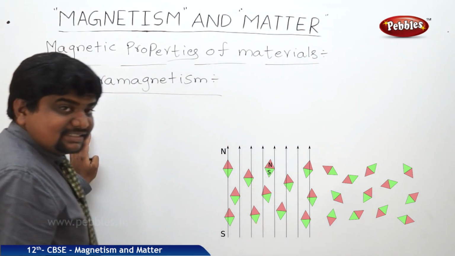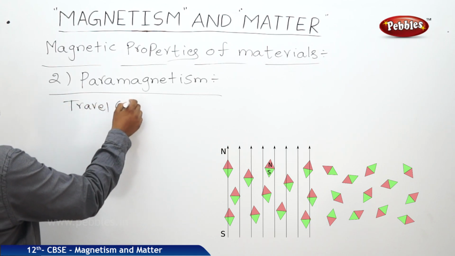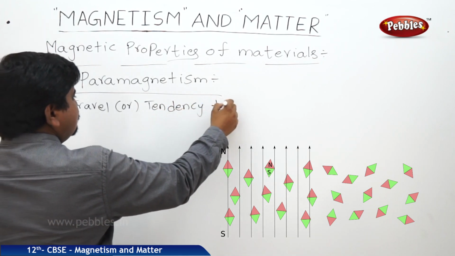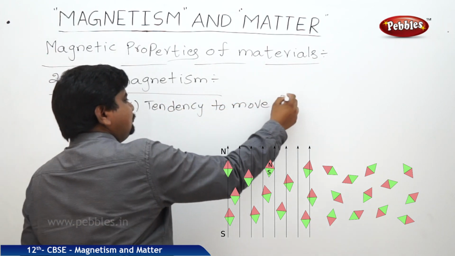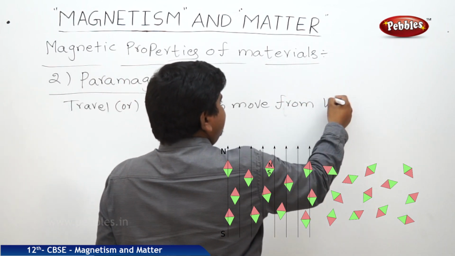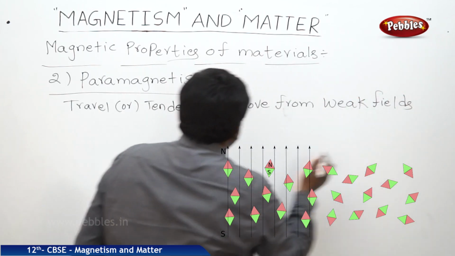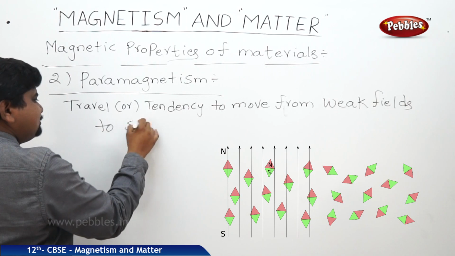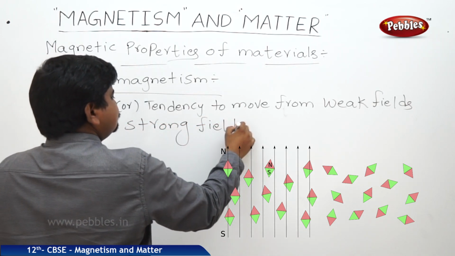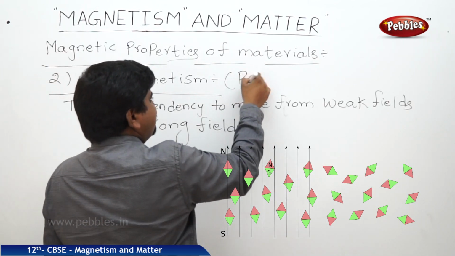But paramagnetic substances have a tendency to move from weak fields to strong fields. This is the paramagnetic behavior, so this is a paramagnetic material.